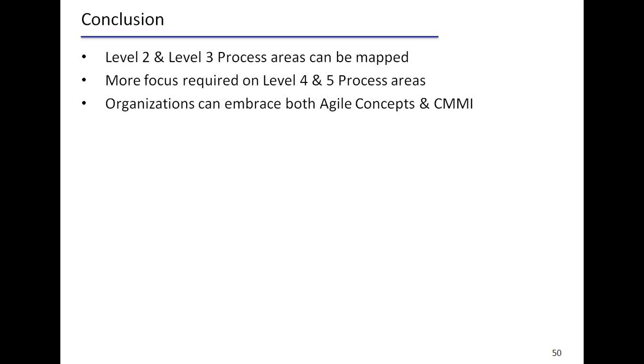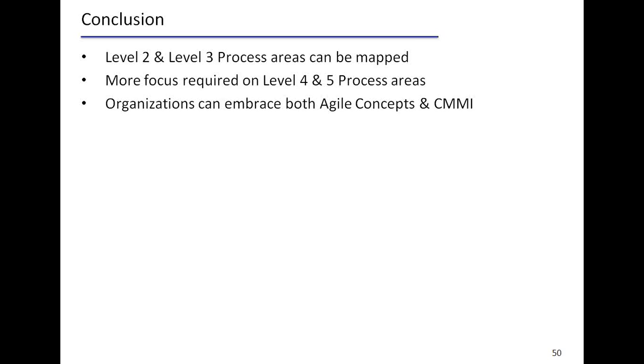To conclude, based on the previous slide also, you can see that most of the level 2 and level 3 process areas can be mapped with the Agile practices, with probably a few adjustments in the way those have been followed.